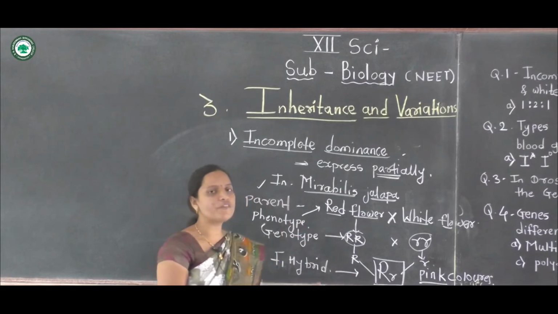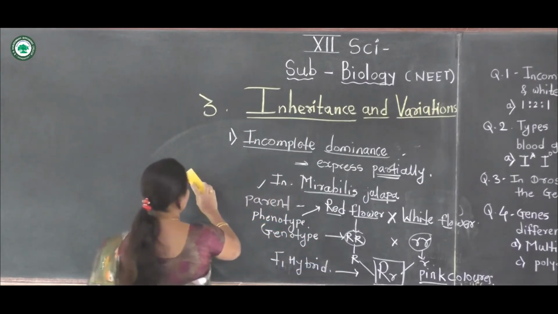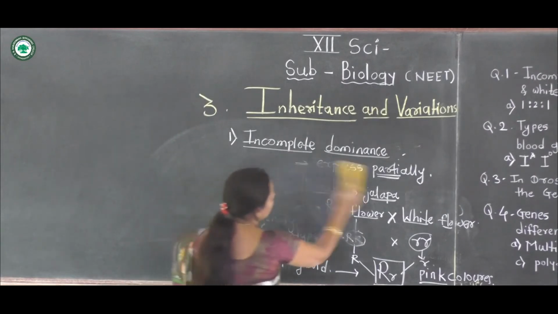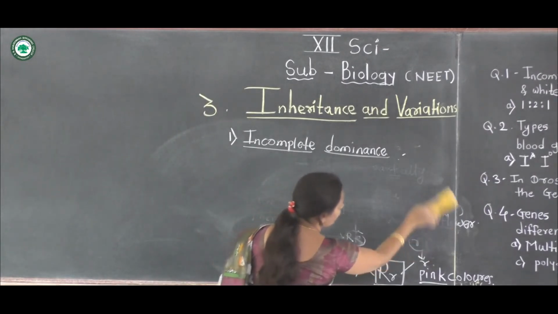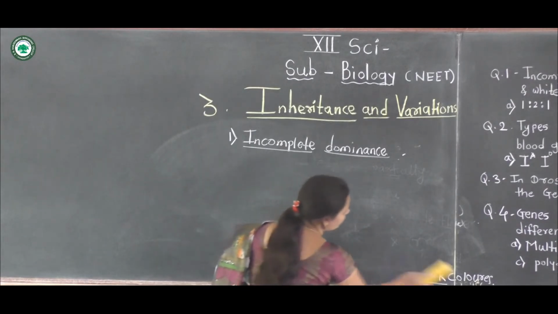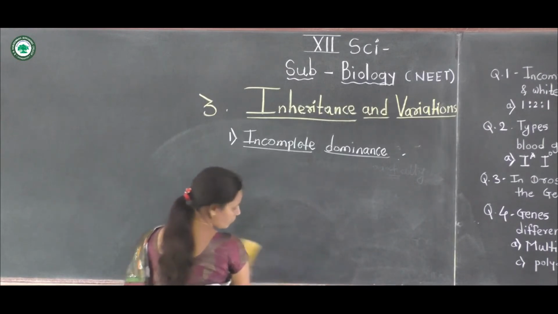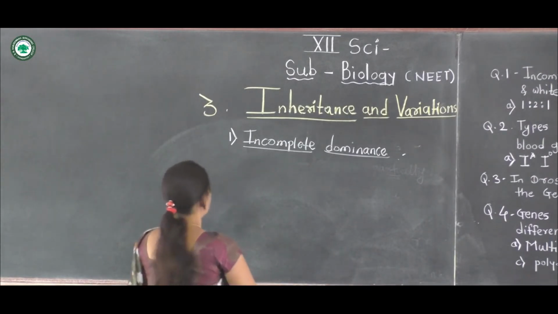Now selfing of the F1 hybrid produces the F2 generation, using the checkerboard method.